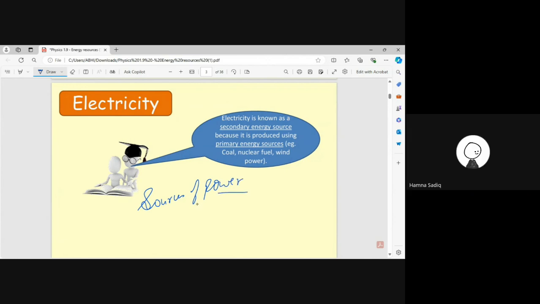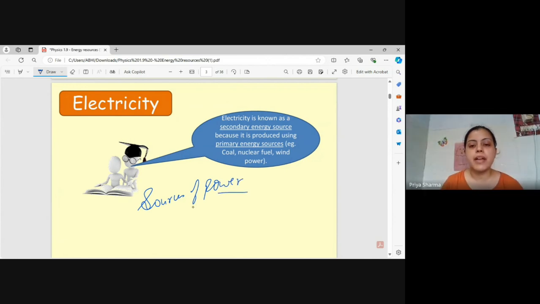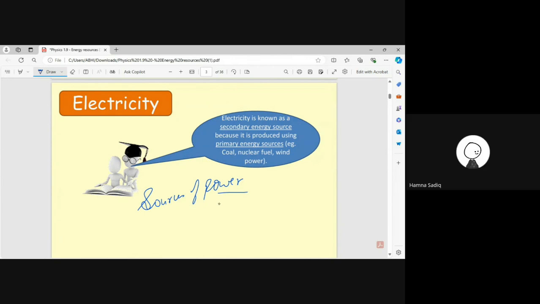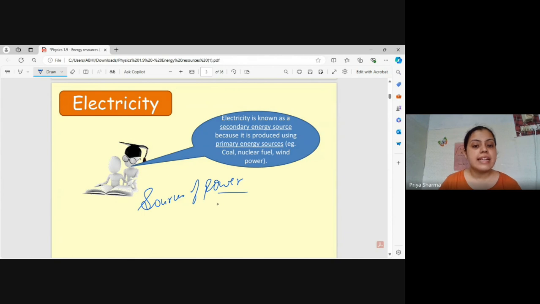Let me explain with an example. If you haven't eaten your food, can you process normally? Can you study? No. In the same way, electricity and other energy resources are sources of power. If you have power, you will be able to do the work.